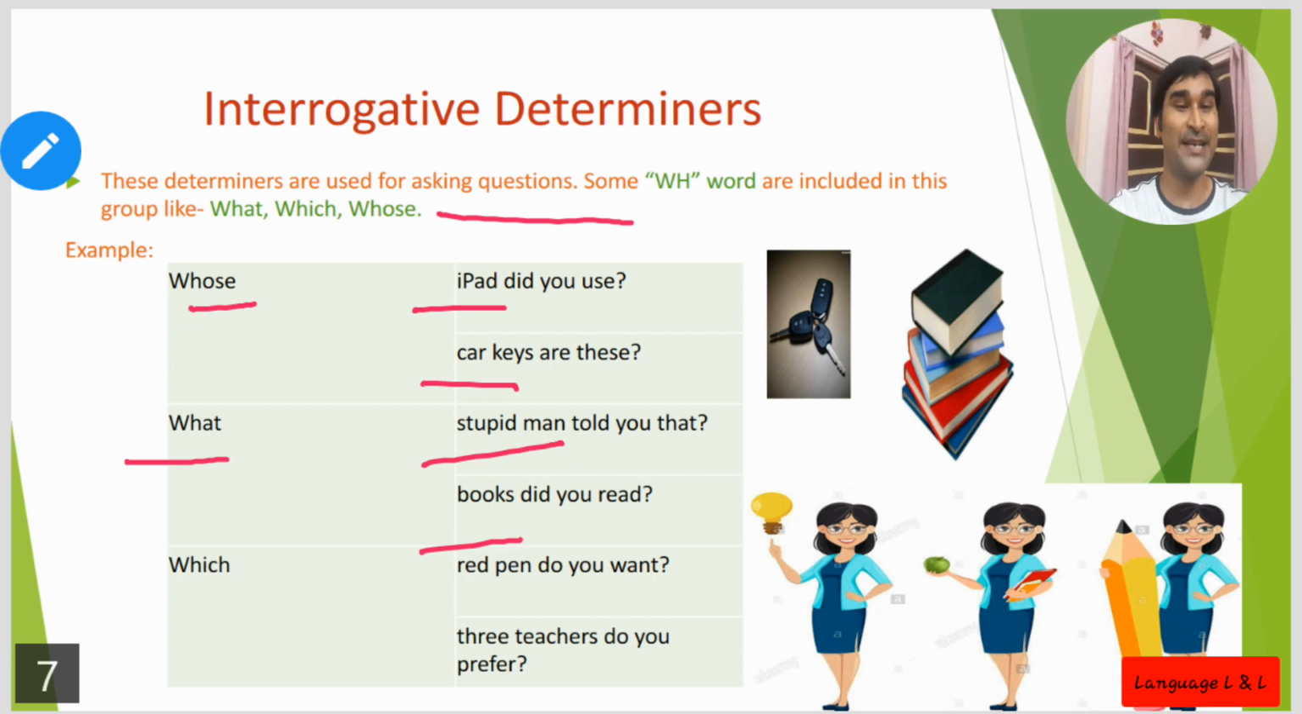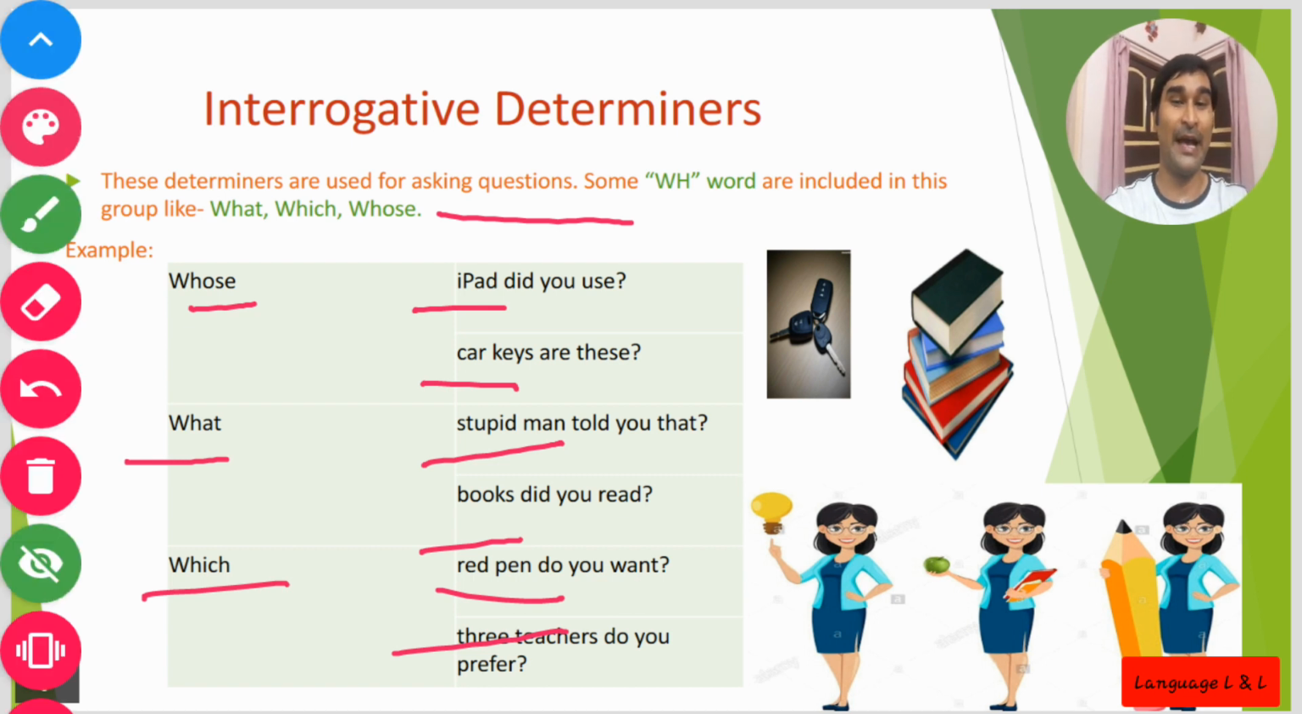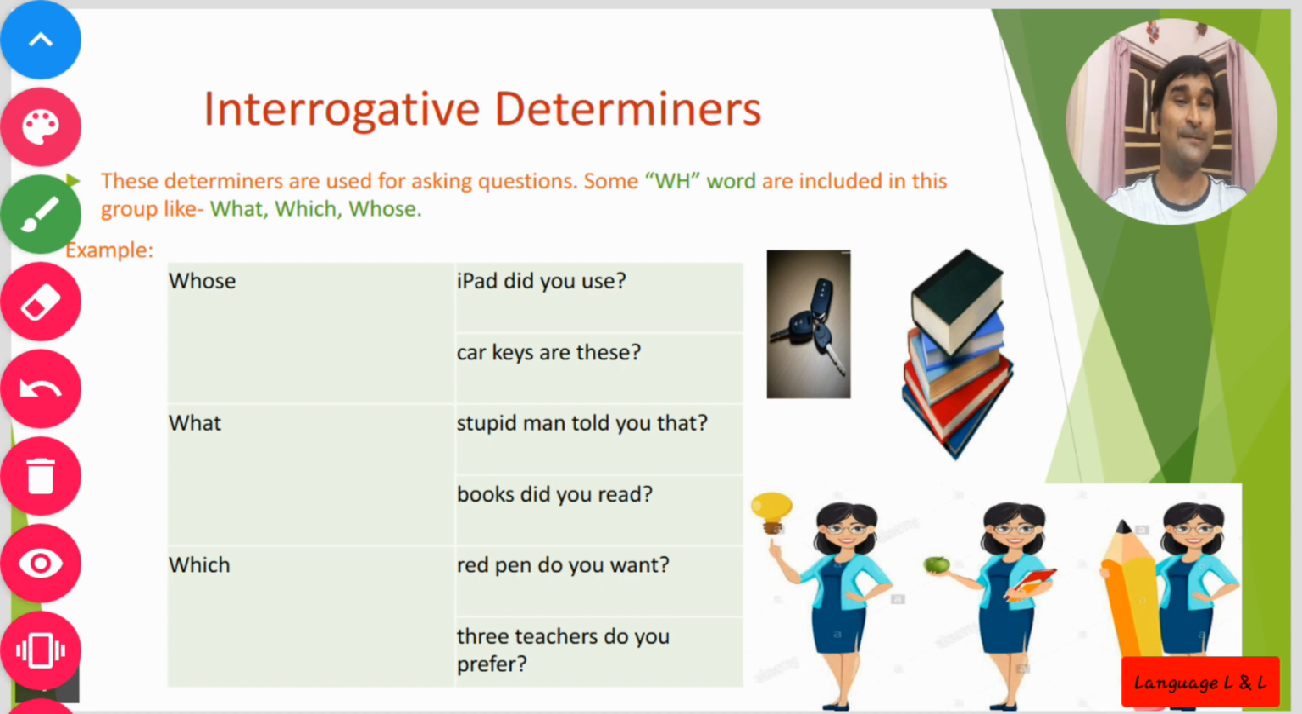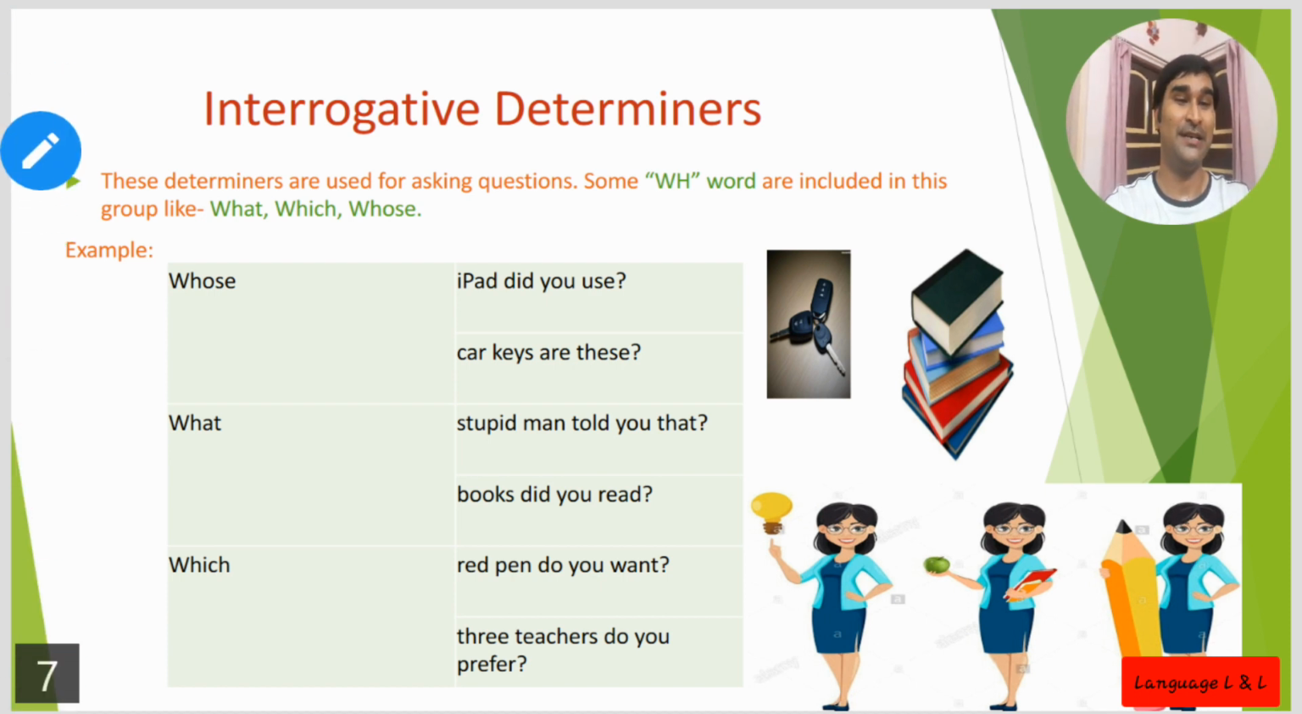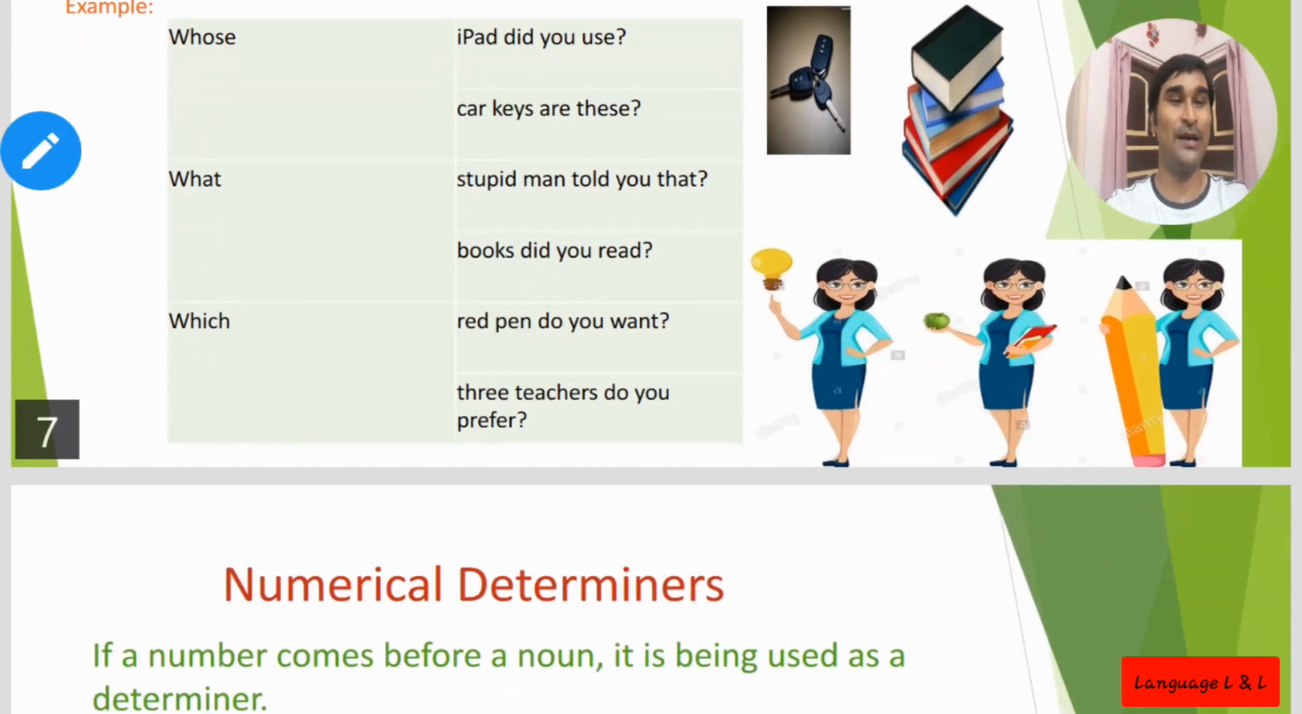Next one, which red pen do you want? And the last example, which three teachers do you prefer? Here three teachers is obviously a noun phrase, and before it, which. Only by putting that which here, it is a question. So we may say they are interrogative determiners. Next we are moving to the next slide.